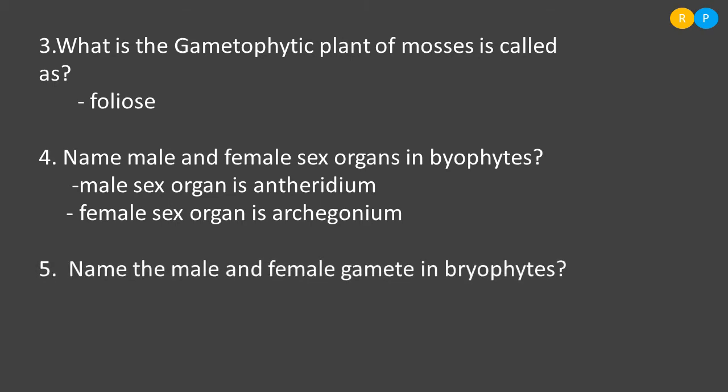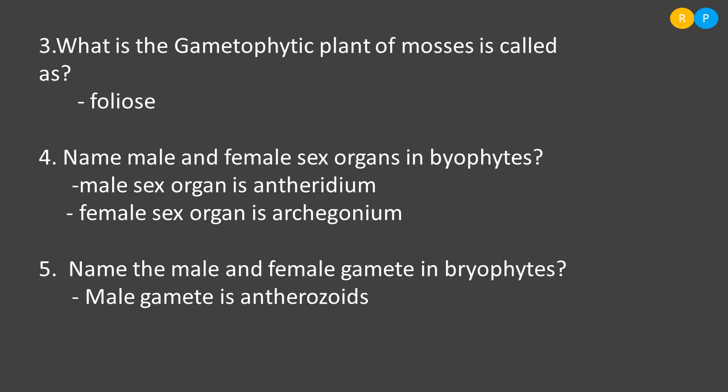Then our next question is, name the male and female gamete in bryophytes. Children, as I told you, the function of a sex organ is to produce gametes. The male gamete is produced within the male sex organ and the female gamete within the female sex organ. The male gamete is named antherozoids.